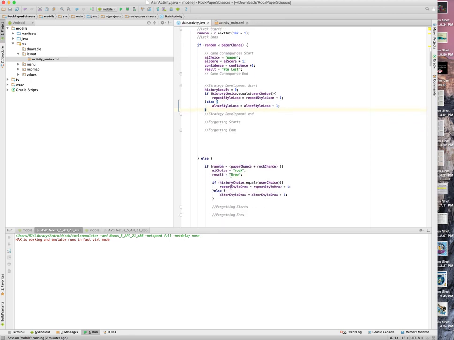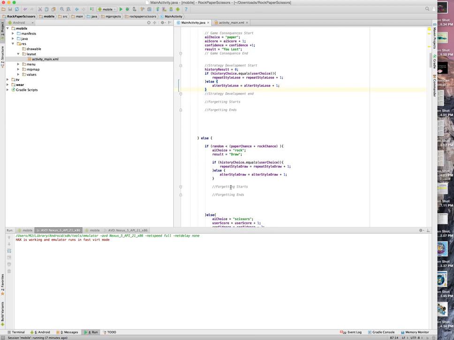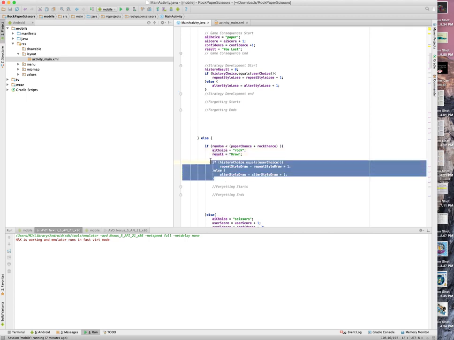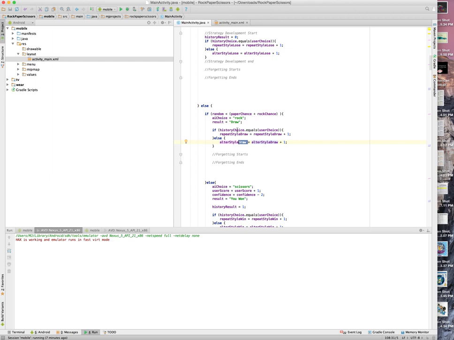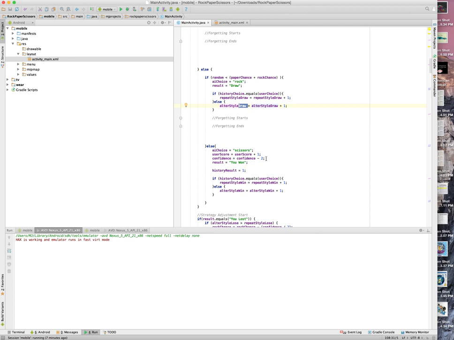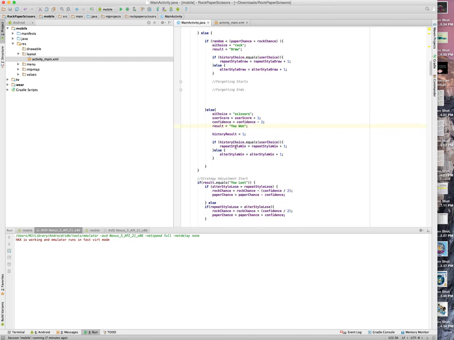Then what we do over here is we look at whether the random variable was a greater number. Is it above paper chance and rock chance? And then if it is within this number, the AI has chosen rock, and rock on rock is a draw. Then it does the whole calculation of the repeating style for draw or the alternating style for draw, depending on what the history was. So the first time you play the game, there's no history, so the code will just skip this. And then again with scissors, you can see it loses, so the confidence gets reduced. And then the same thing happens again.